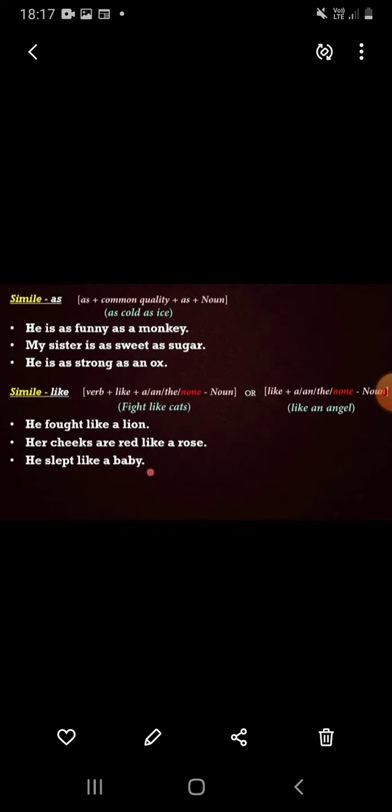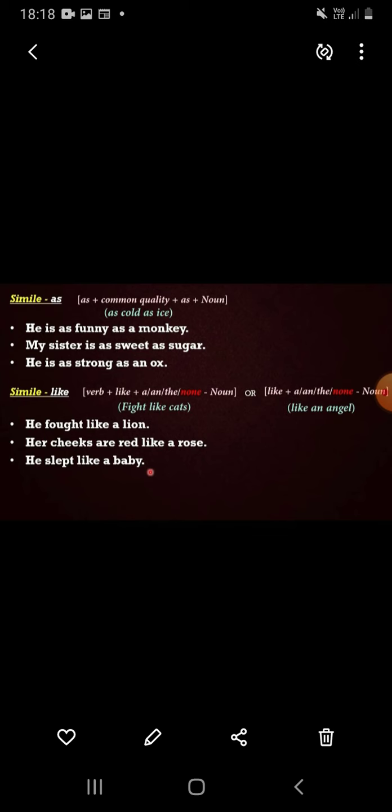Then in some sentences: creeping like a snail, or as proud as a peacock. Then next, simile uses as for a direct comparison with a second object.